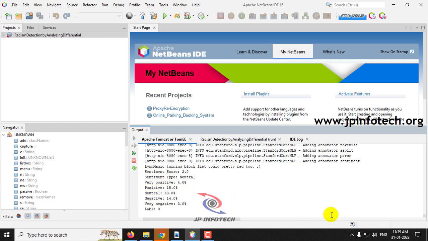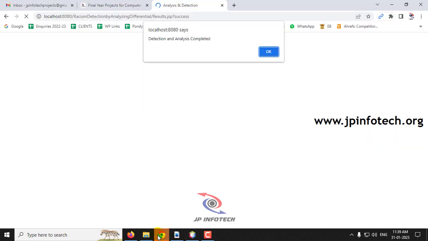It took around 3 to 4 minutes for me, and you can see the sentiment type score for how much very positive, positive, neutral, negative, and very negative. So we have been classifying into 2, 3, 4, 5 classes, and the label is being done. This is for only one tweet, that is the last tweet. Now go into the front end part and let us see. Here you can see the detection and analysis completed message, and click OK.